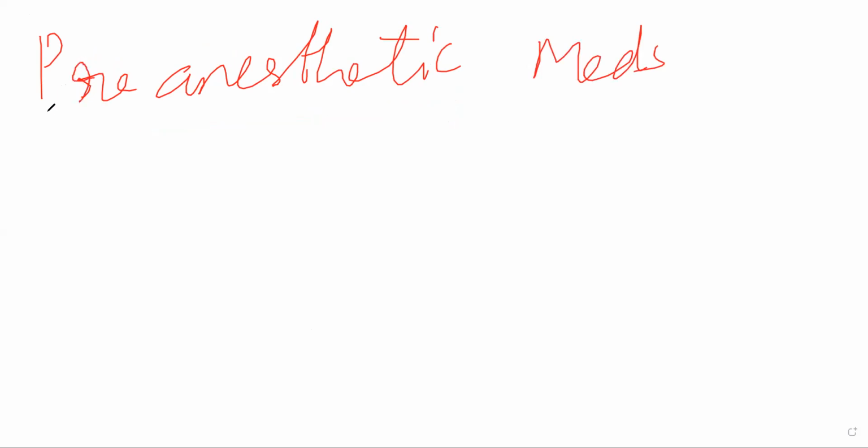So why are pre-anesthetics given? See, anesthesia is a state in which you are voluntarily inducing temporary loss of consciousness in the patient. Okay, you are numbing them essentially. Here, pre-anesthetics are drugs that are used before the anesthetic to make sure that the effect of anesthesia is good. Okay, and it is very pleasant in the sense that once the patient wakes up from anesthesia, they should not have a lot of problems, and even during the state of anesthesia they should not have problems. That is why you are giving pre-anesthetic drugs.